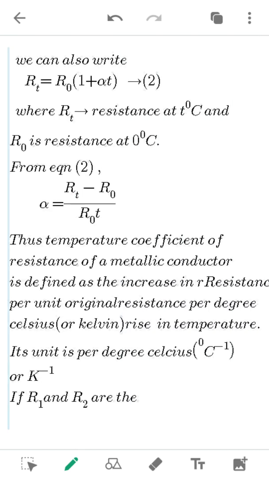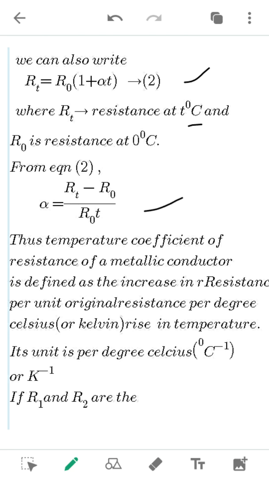Therefore, we can symbolize it for a small temperature as RT equal to R naught (1 plus alpha T). So RT is the resistance at T degree Celsius, and R naught is the resistance at 0 degree Celsius. So from equation 2, alpha, the temperature coefficient of resistance for any material, is taken as (RT minus R naught) divided by R naught into T.